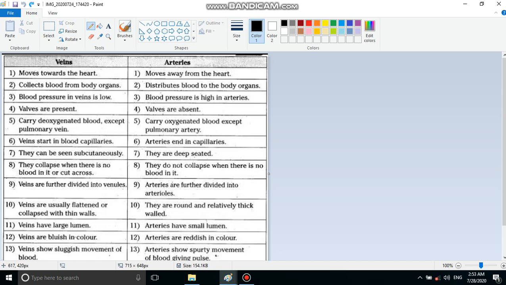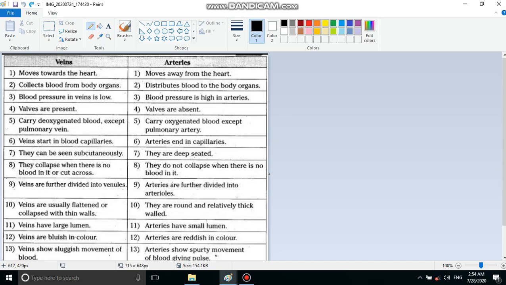Then more differences. Arteries are deep seated in the body, but veins are superficial, near the surface of the body. Then coming to the color of blood flowing in artery and vein. Because blood flowing in artery is oxygenated, if blood is taken from an artery, the color is bright red.